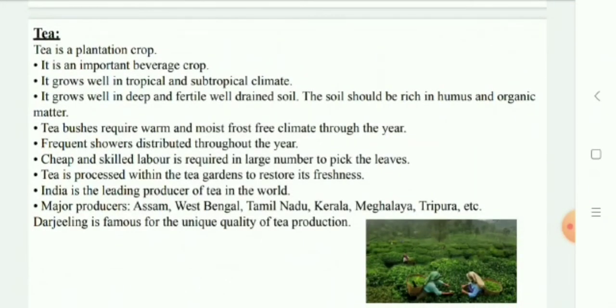Tea cultivation is an example of plantation cultivation. It is also an important beverage crop produced in India initially by the British. The tea plants grow well in tropical and subtropical climates endowed with deep and fertile well-drained soil rich in humus and organic matter. Frequent showers evenly distributed over the year ensure continuous growth of tender leaves. Tea is a labor-intensive industry. Major tea producing states are Assam, hills of Darjeeling, Jalpaiguri district of West Bengal, Tamil Nadu, Meghalaya, and Tripura. Darjeeling is famous for unique quality of tea production.